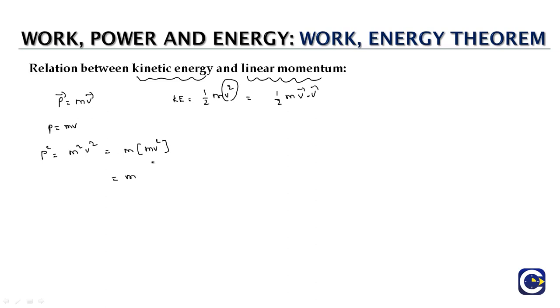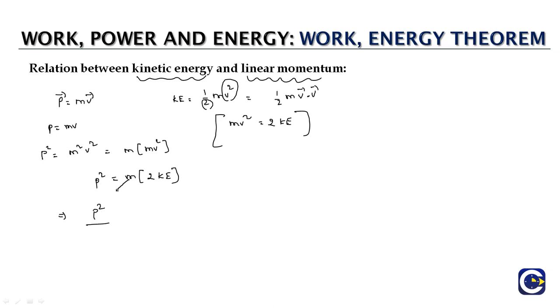So this mv square, because kinetic energy is half mv square, if we take the 2 from here to the other side, we'll have mv square is equal to 2 times the kinetic energy. So we can have it as 2 times the kinetic energy, which is p square.